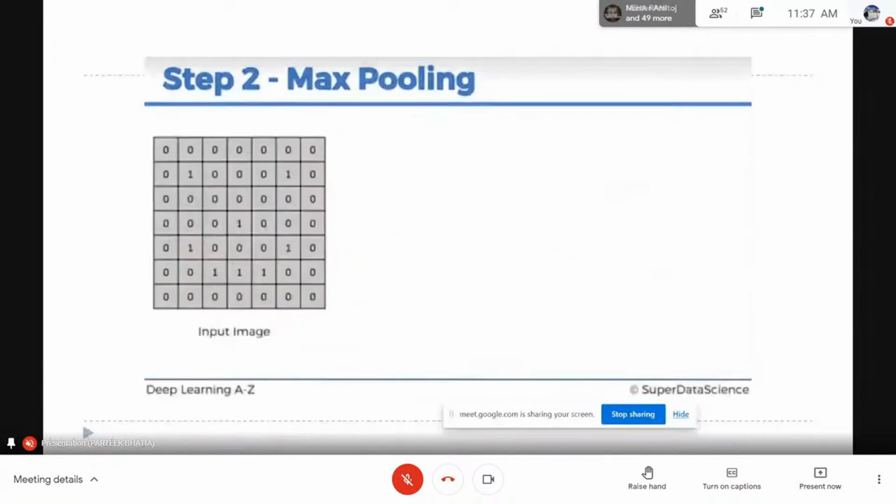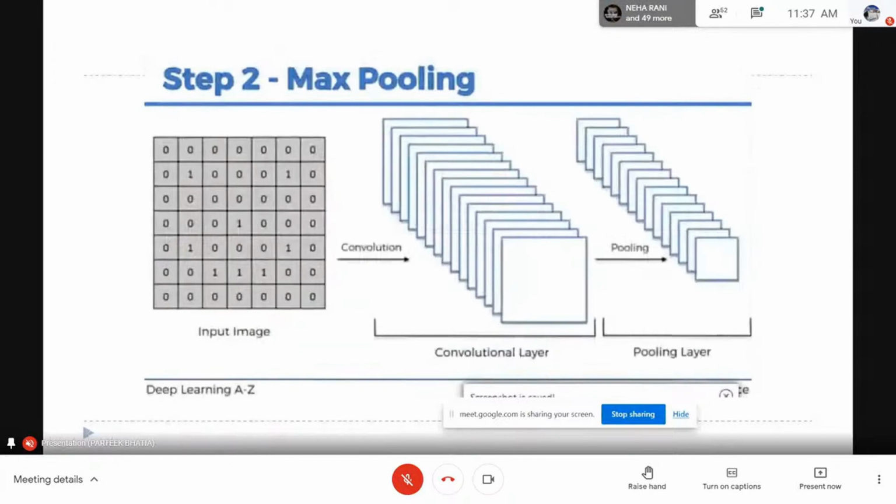So we have added 2 layers into our convolutional model. First is convolution layer and second is pooling layer. So if you have any doubt up to this point, you can ask me any question.